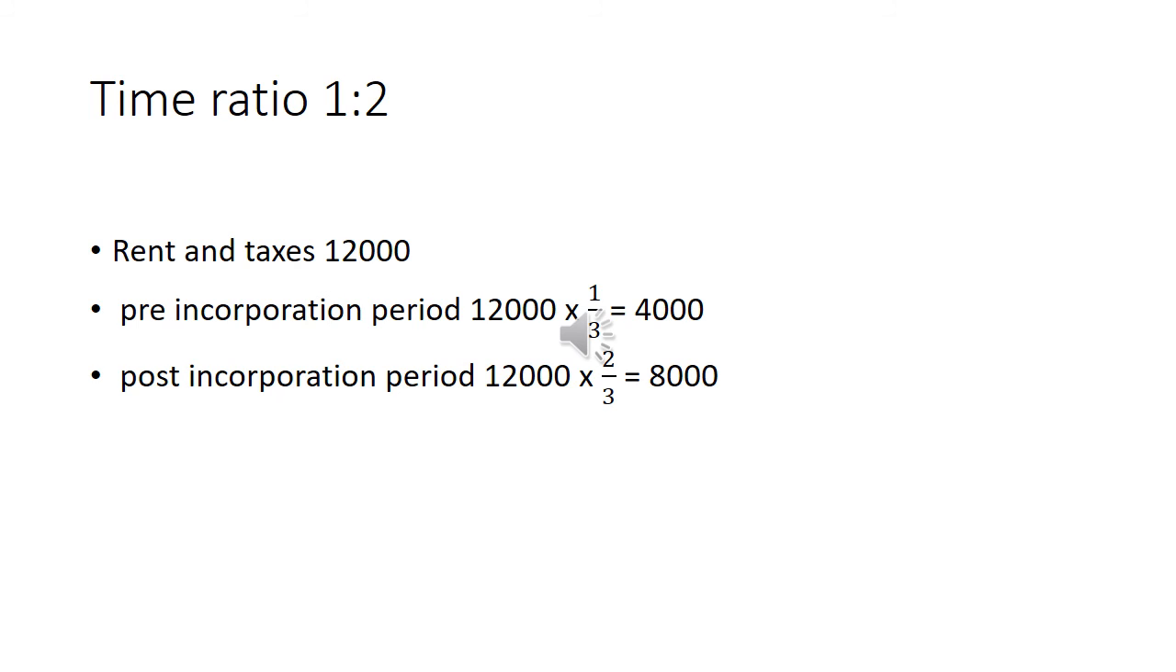Now I explain how to calculate the ratio. Rent and taxes amount is 12,000. So 12,000 into 1 by 3, we get 4,000. It is the pre-incorporation period. Then 12,000 into 2 by 3, we get 8,000. It is the post-incorporation period.